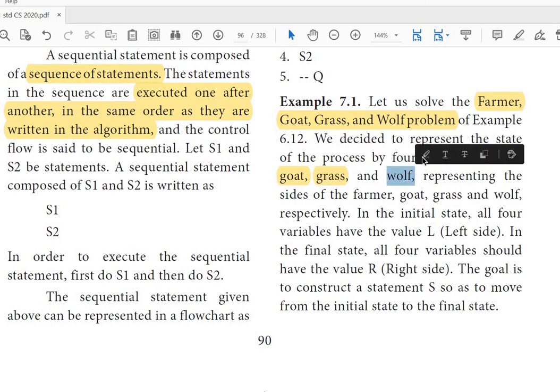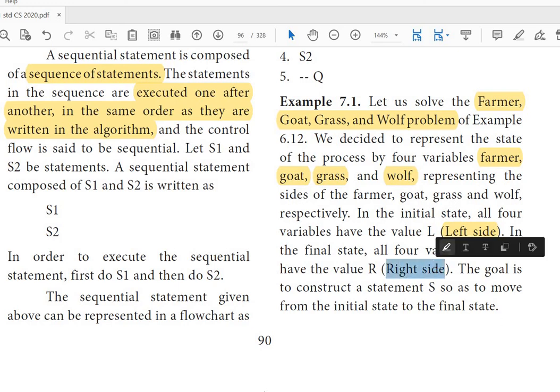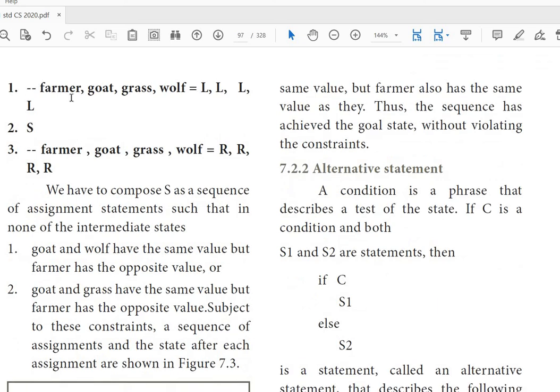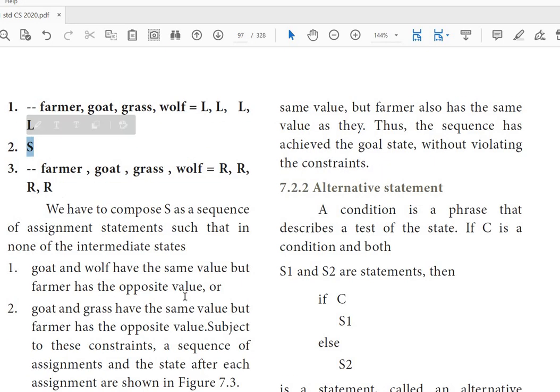So we require four variables. The specification is that all four variables are on the left side. After the process, all should be on the right side.